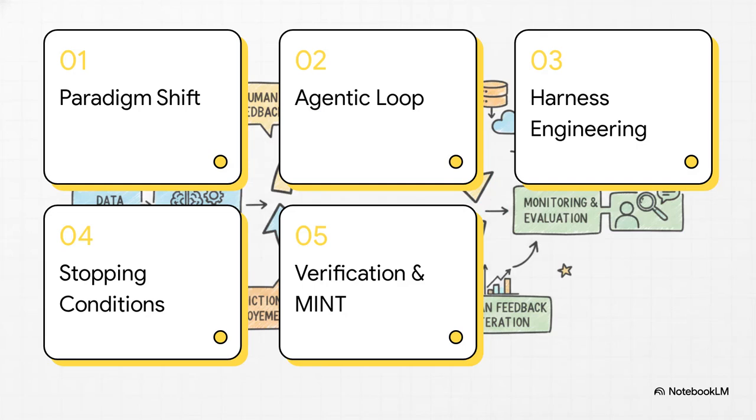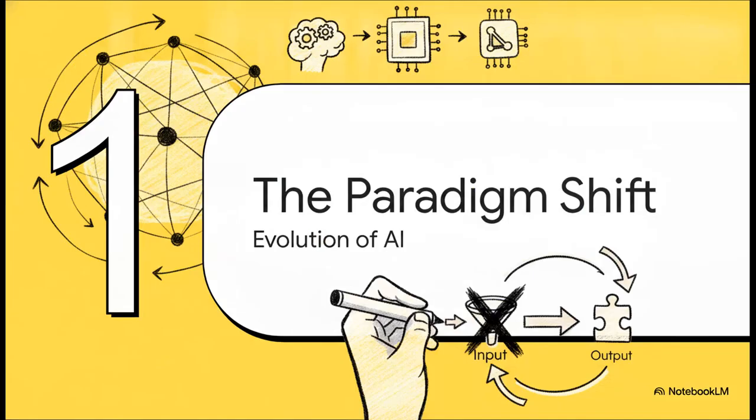Okay, here's our roadmap for building a deterministic architecture today. We're going to cover the paradigm shift, the anatomy of an agentic loop, harness engineering, stopping conditions and budgets, and finally verification with the Mint framework. Let's dive in. Section 1.